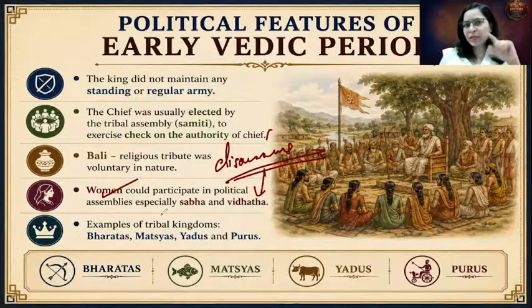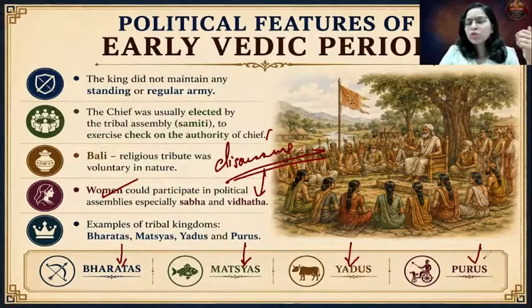Now, examples of the tribal kingdoms. As I've mentioned, the Aryans were divided into tribal clans. The very first and very famous Aryan clan was the Bharatas, and indeed, after the Bharatas, our country got the name Bharat. Then the next clan was the Matsya clan, then the Yadu clan, and the Purus. These were the famous tribal clans of the Rig Vedic period, whose names are mentioned in the Rig Veda. Please remember all these important aspects. I hope the political structure of the Rig Vedic age, or the early Vedic age, is pretty clear.